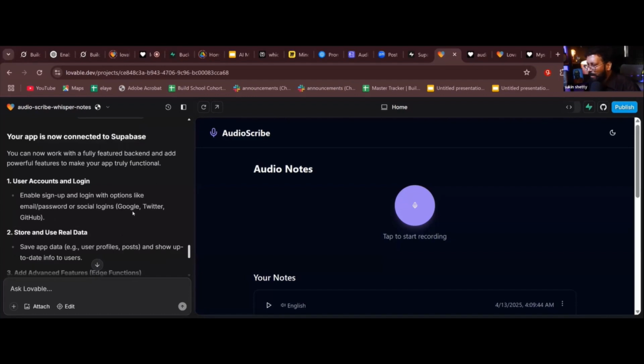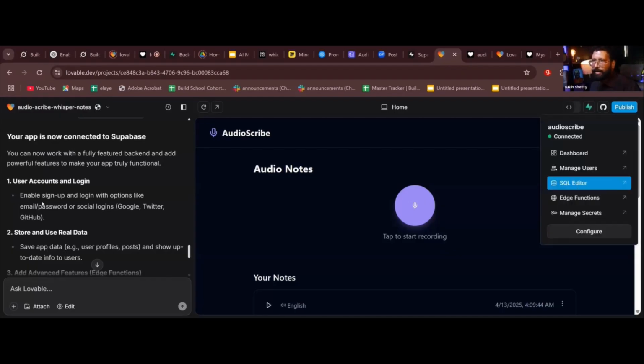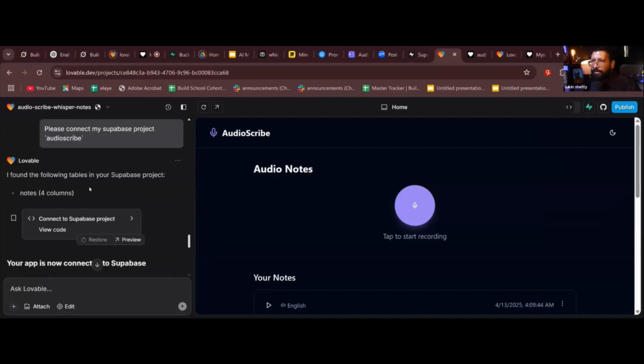Though I created my organization to test all that, you don't worry about other organizations. So these are the organizations you can create. Okay, so I didn't do anything. Once I clicked on Manage Supabase, I clicked on Connect, and it connected. And Lovable only told me that it has seen me creating a table called Notes and it has 4 columns. And now it has prepared all the code ready.